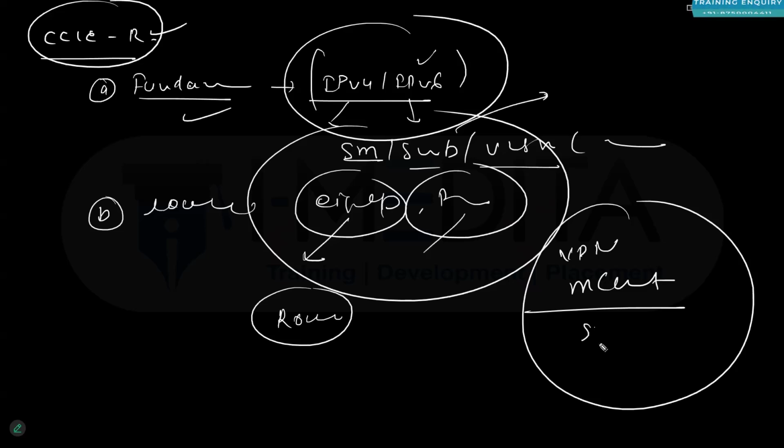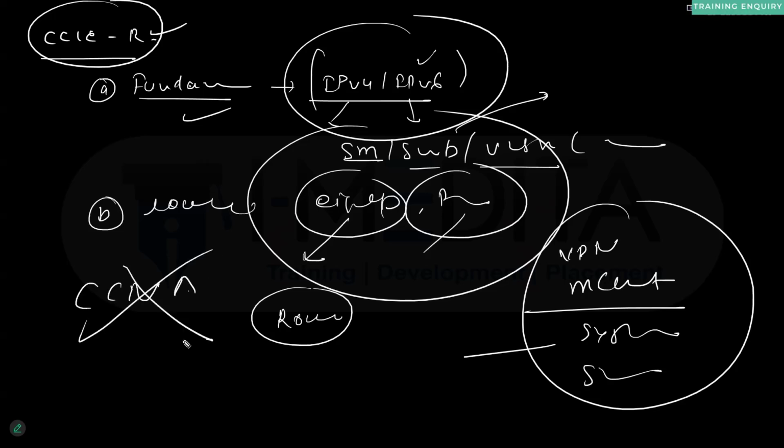For example, what is syslog? What is SNMP? The basic things. These are covered in CCNA, CCNP. I'm not saying that you have to know them at a very advanced level, but at least you will have to have that fundamental understanding of these things. Just the CCNA training will not be sufficient actually. If you have done only the CCNA and then you go directly for the CCIE with no exposure to the production environment, it will be a little bit hard for you to catch all the things.